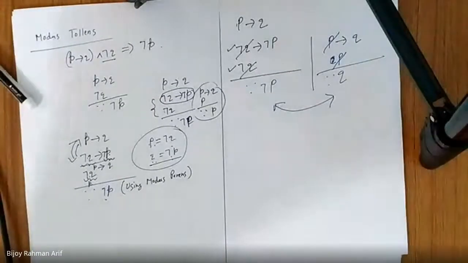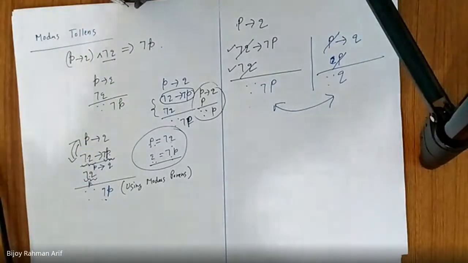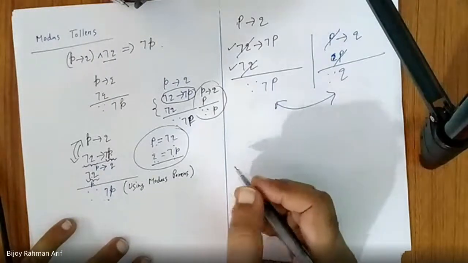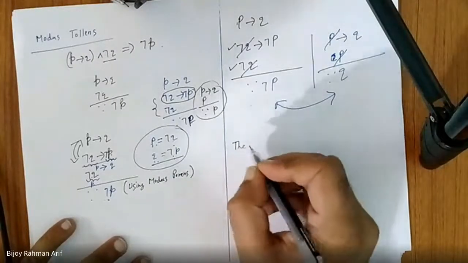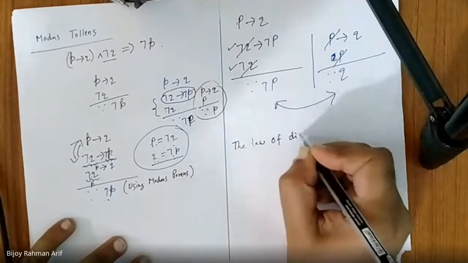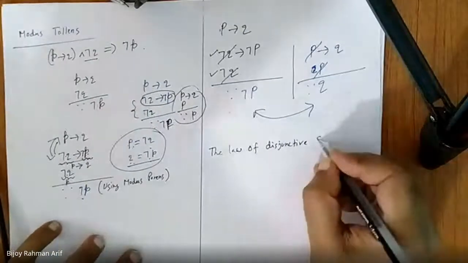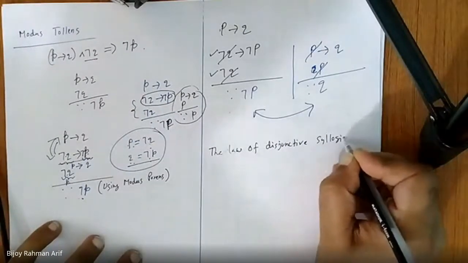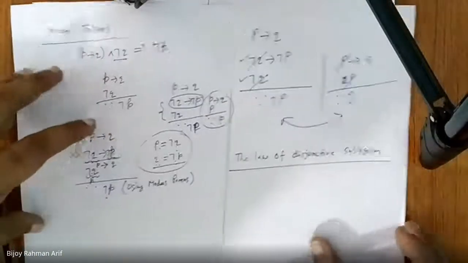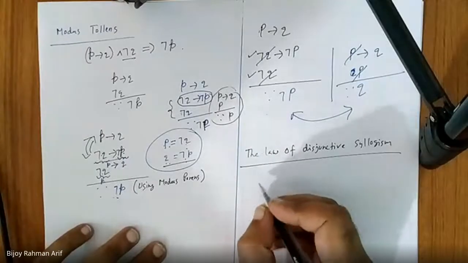So this formula is called modus tollens. Thank you. Yes, if people are careful. Then let's go to the next one. It is called the law of disjunctive syllogism. So what is the law of disjunctive syllogism?